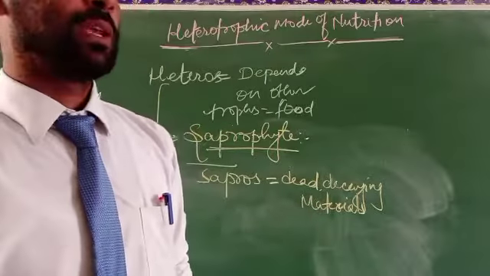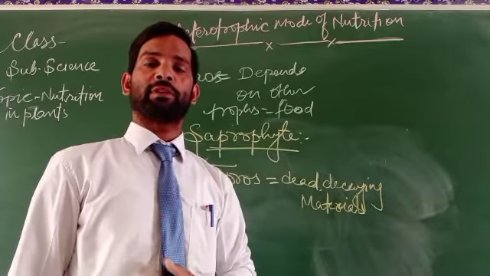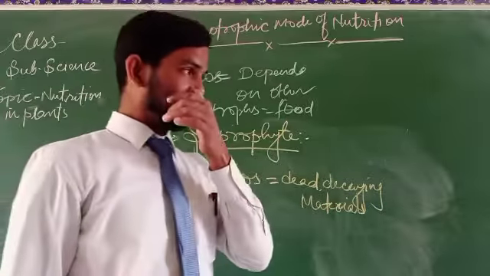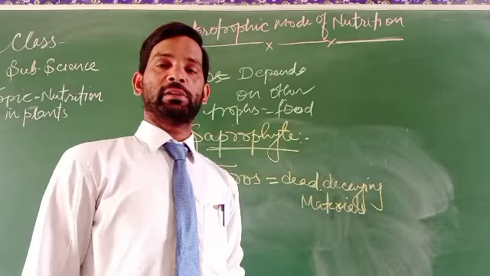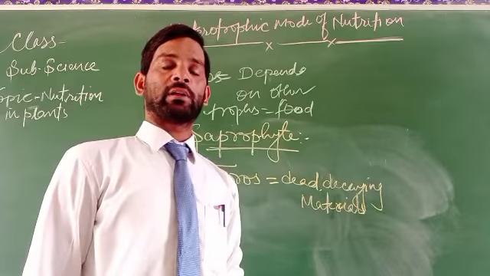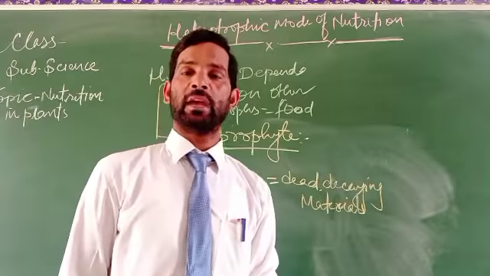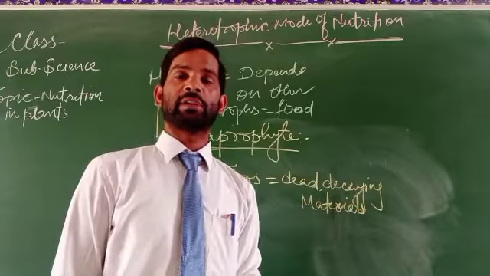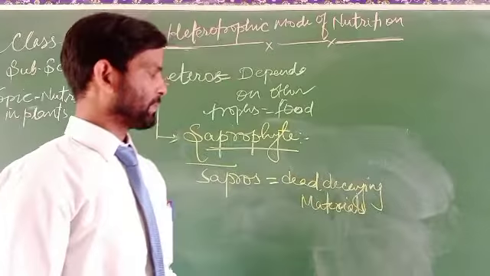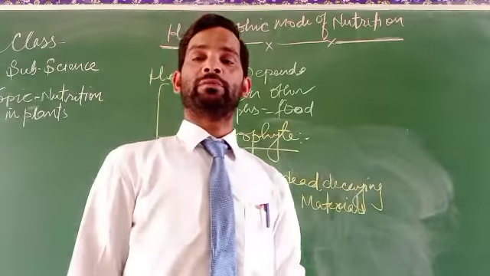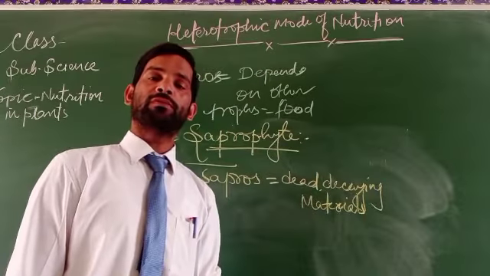of nutrition. So it is another type of heterotrophic mode of nutrition in which the organism cannot derive nutrition on its own, and is completely dependent on others, as they are the already dead and decaying residues remaining of plants and animals. They derive their nutrition from such sources. So they are called saprophytes, and the mode of nutrition is called the saprophytic mode of nutrition.